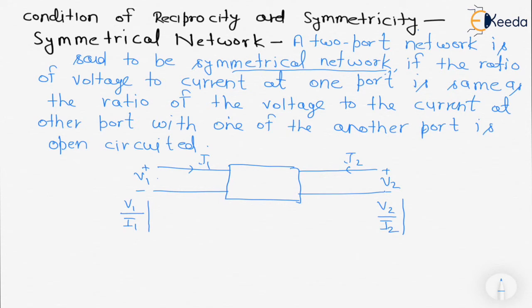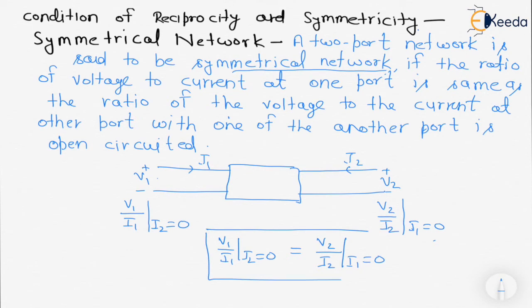Meaning, when we are taking the ratio of V1 upon I1, then I2 must be equal to 0, and V2 upon I2 when I1 must be equal to 0. These two values should be the same for the symmetrical network. Means V1 upon I1 with I2 equal to 0 is equal to V2 upon I2 with I1 equal to 0.